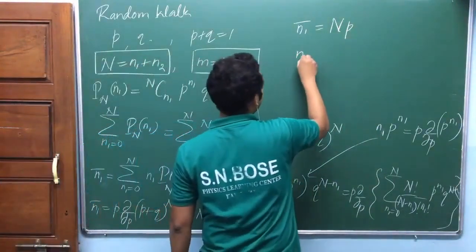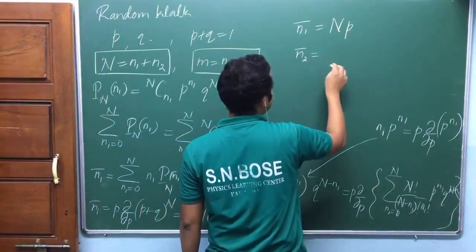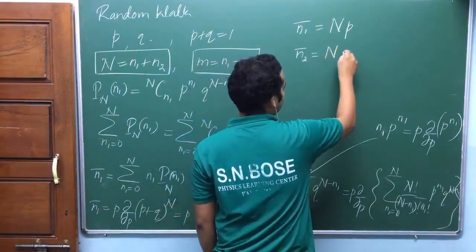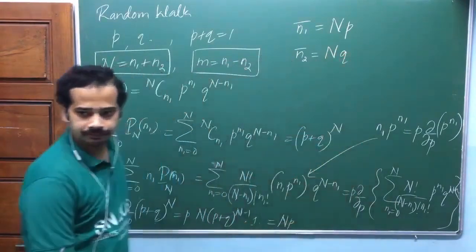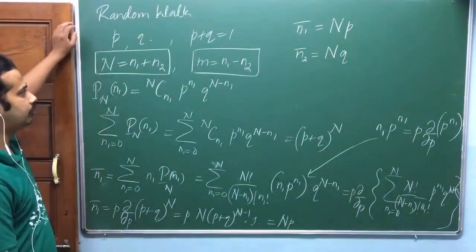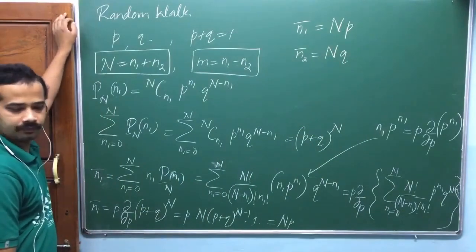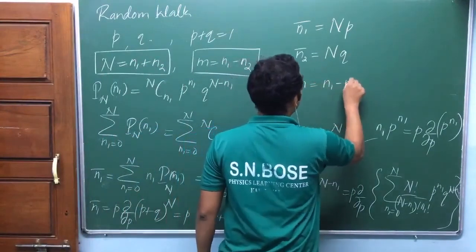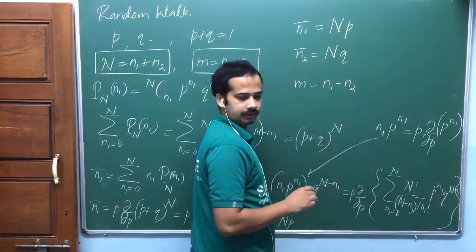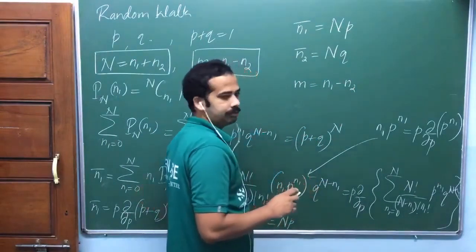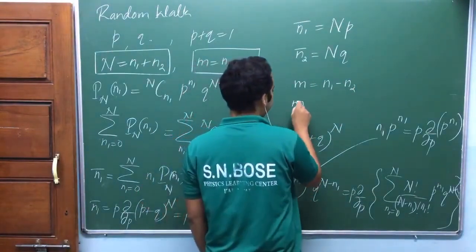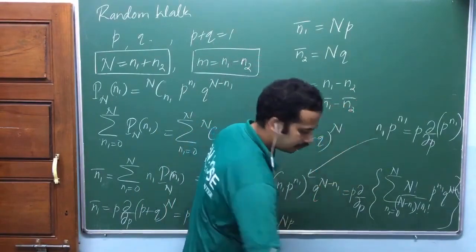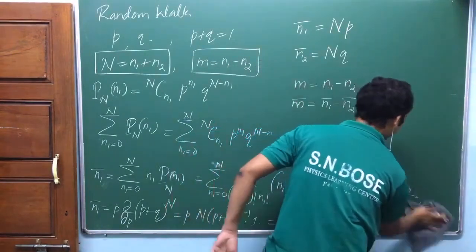Similarly, N2 mean, can you guess? Speak out. N into Q, or N into (1 minus P). Is that okay? Q equal to 1 minus P. Now, what is m? M is equal to N1 minus N2. What is m mean? N1 mean minus N2 mean. Let me rub out this part. Do it again. It is there in the book, okay?